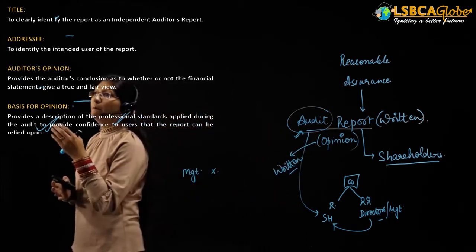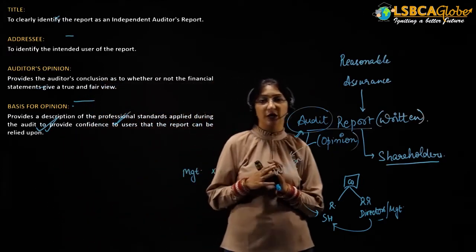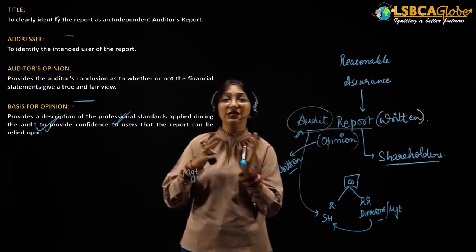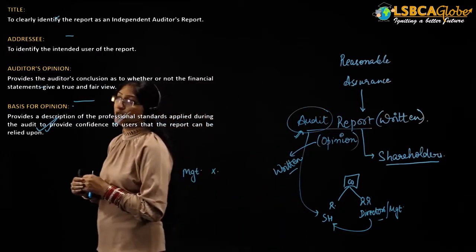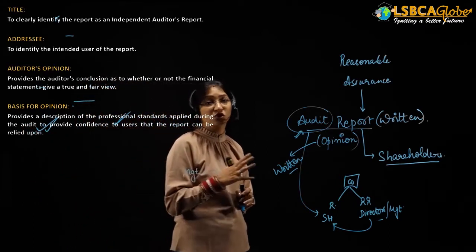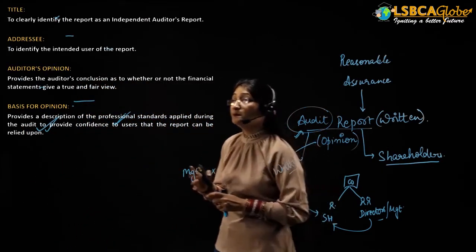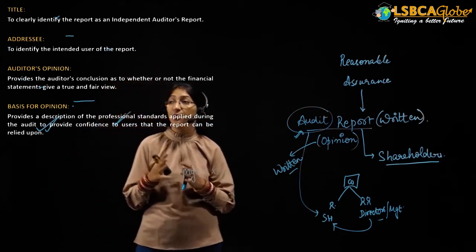Then there will be a basis for opinion, explaining why the auditor has provided a particular opinion. What is the purpose? What is the reason for providing such an opinion? That will be provided in the basis for opinion paragraph. It provides a description of the professional standards which are applied during the course of the audit, to provide confidence to the users that the report